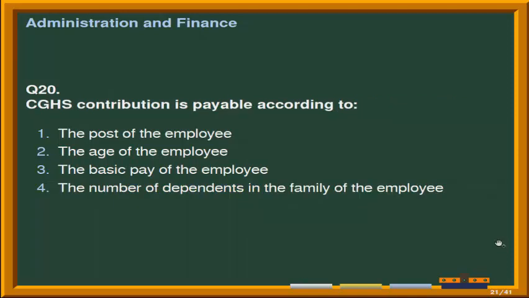Next question is, CGHS contribution is payable according to. Given options are number 1, the post of the employee. Second option is the age of the employee. Third option is the basic pay of the employee, and the last option is the number of dependents in the family of the employee. Correct answer is option third, that is the basic pay of the employee.